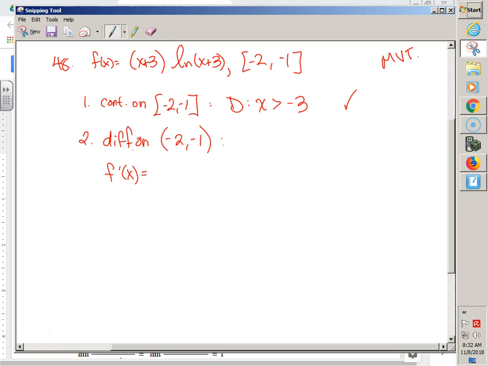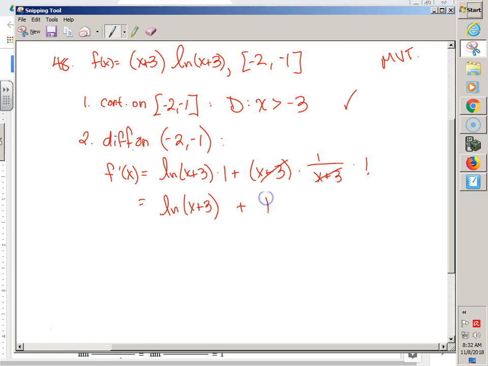So when you come and check, second d first plus first d second, wouldn't that be 1 over x plus 3 times 1? Derivative of ln of u is 1 over u times u prime. Are we okay? So then don't we end up with, I believe, ln of x plus 3 plus 1. How's that look? According to last night. Okay, any questions on the derivative? Second d first plus first d second. And the derivative of ln of u is 1 over u times u prime.